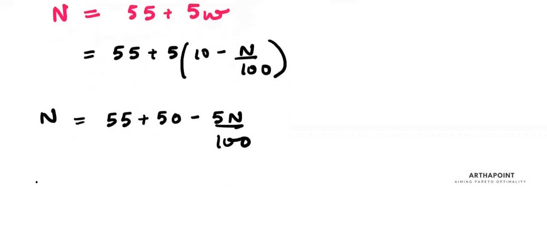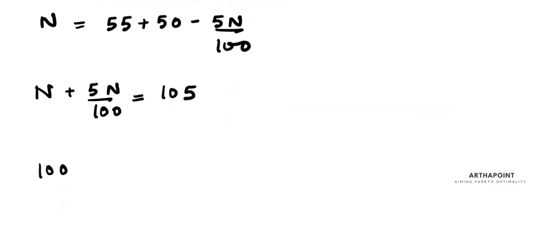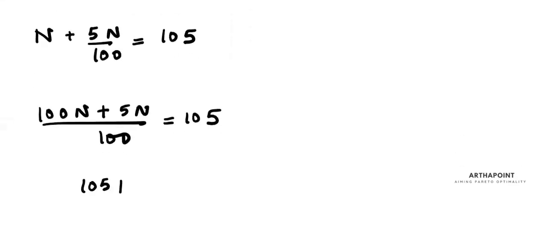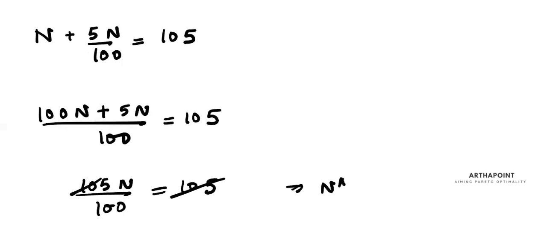So N plus 5N by 100 is equal to 105. Taking 100 common, it would be 100N plus 5N by 100 equals 105. So this would be 105N by 100 equals 105, and we have the equilibrium amount of labor as 100.